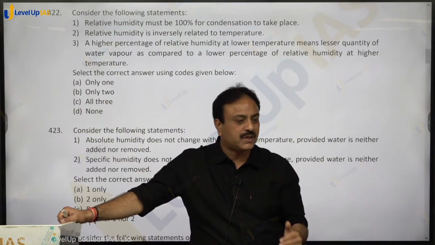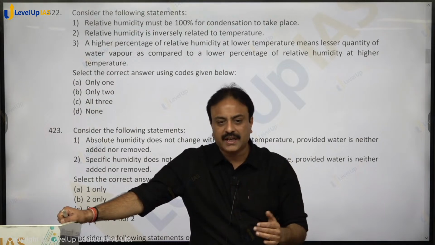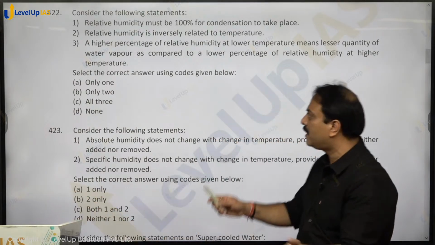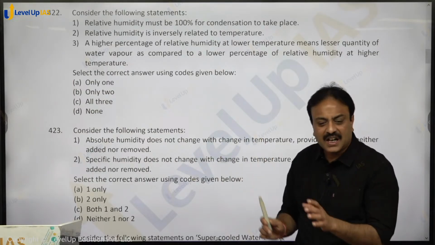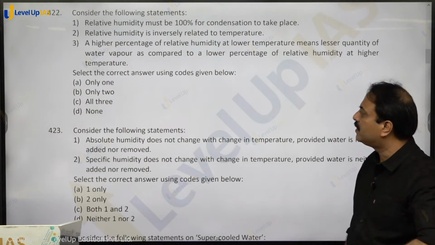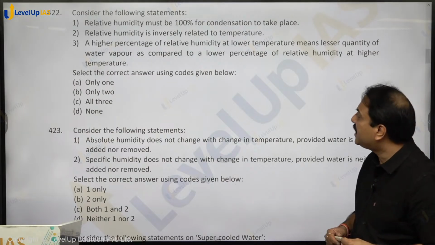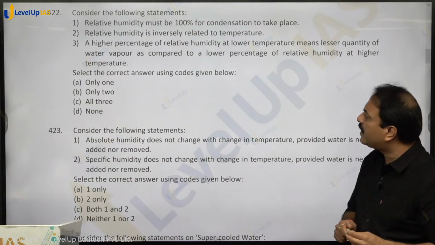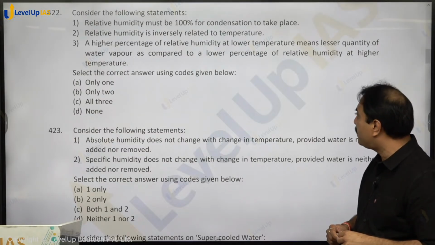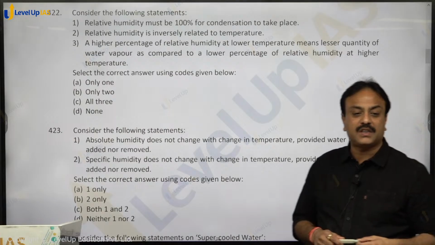When the temperature reduces, total capacity reduces, and hence the percentage increases. So the relationship is inverse. A higher percentage of relative humidity at lower temperature means a lesser quantity of water vapor as compared to a lower percentage of relative humidity at higher temperature.